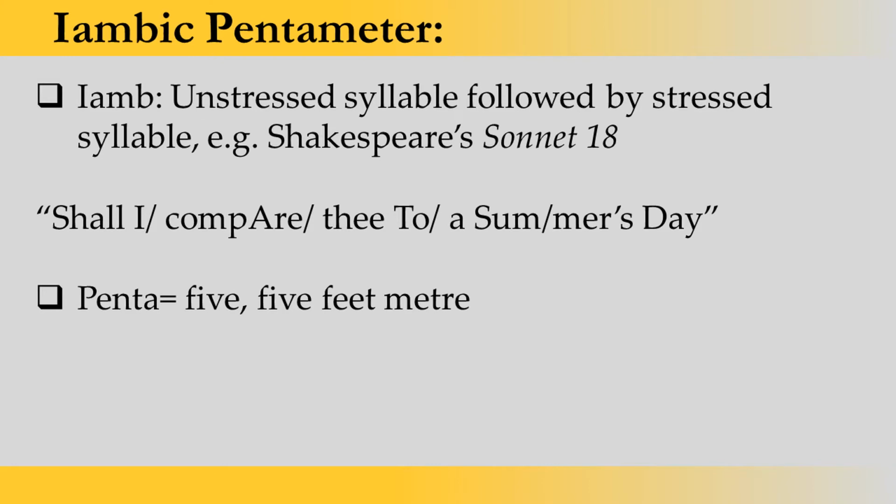Now here you see this pattern repeats 5 times. Shall I is 1, compare thee is 2, to a is 3, summer's is 4, and day is 5. So you can see this pattern is repeated 5 times, and hence it is called penta. Penta means 5, and it is iambic pentameter. Blank verse is nothing but iambic pentameter.